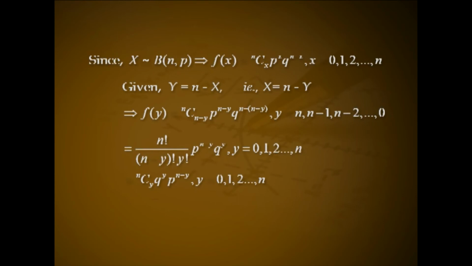This is equal to n factorial by (n minus y) factorial into y factorial into p raised to n minus y into q raised to y for y equal to 0, 1, 2, etc. n. This is nCy q raised to y into p raised to n minus y for y equal to 0, 1, 2, etc. n. Therefore, y follows binomial (n, q).